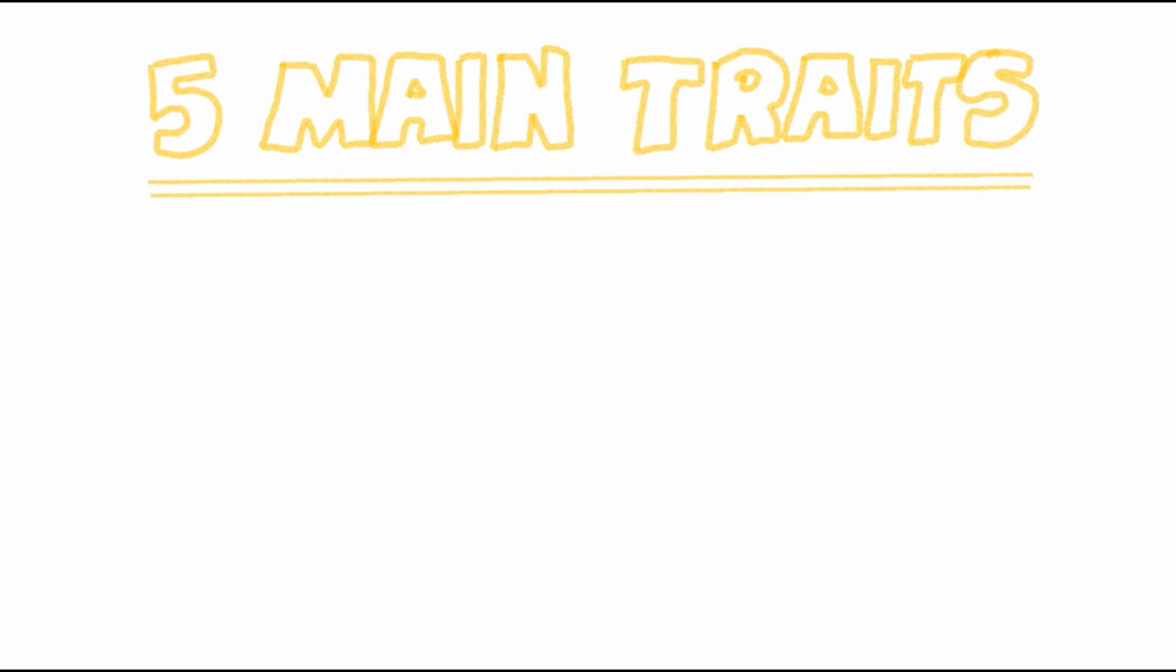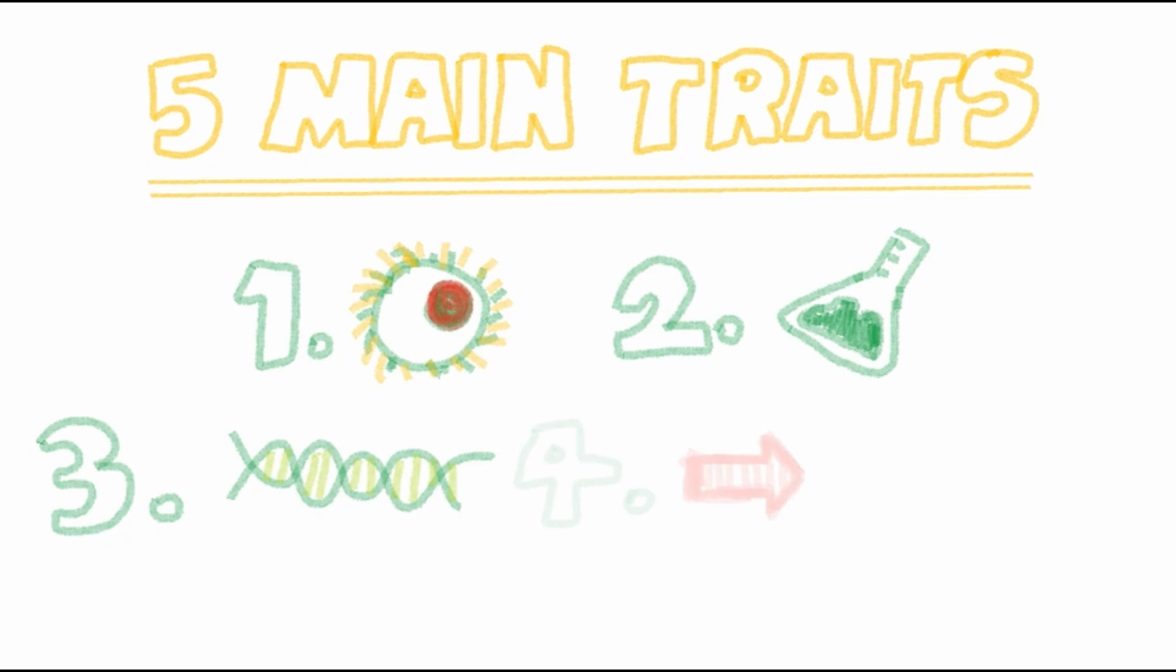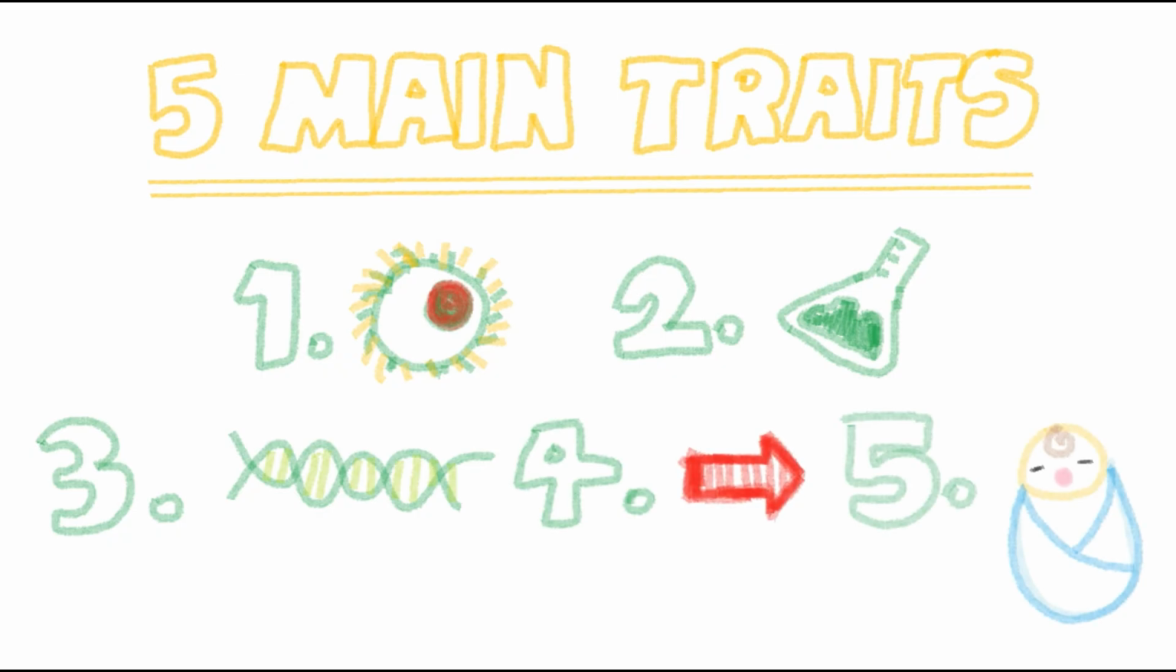The 5 traits are 1. That the thing is made of cells, 2. That it has metabolism, 3. That it has DNA and RNA, 4. That it has directed motion in response to stimulus, and 5. That it can reproduce and grow.